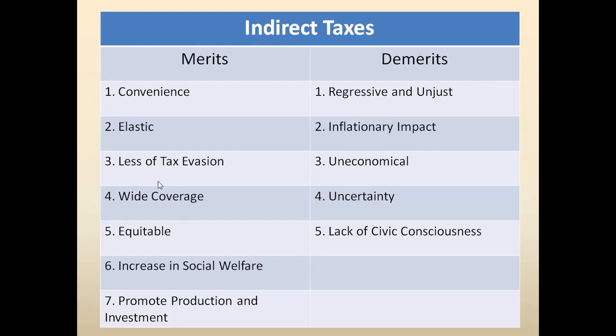Number one, advantages: convenience. By convenience, we mean that indirect taxes are paid in small amounts. When we are paying, the tax rate is very, very small.